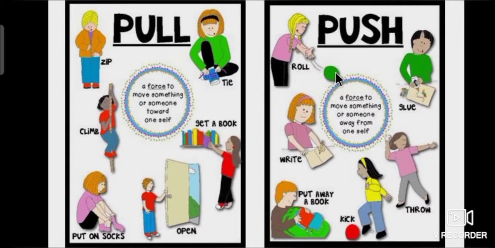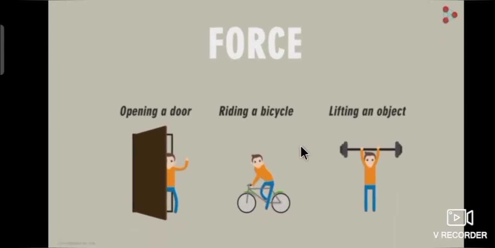Rolling the ball, pressing glue from a bottle, throwing objects, kicking the ball, putting away a book, and writing in a book are examples of push. Moreover, opening a door, riding a bicycle, and lifting an object are examples of force. Object moving and change of direction are done by force.